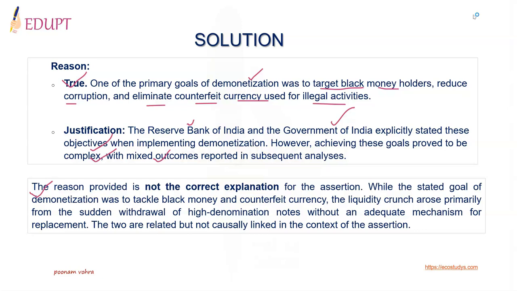Now, assertion as well as reasoning statements are true as independent statements, but the reason provided is not the correct explanation for the assertion. Because the stated goal of demonetization was to tackle black money and counterfeit currency, the liquidity crunch arose from the sudden withdrawal of high denomination notes without an adequate mechanism of replacement. So the two are related but not causally linked in the context of the assertion.